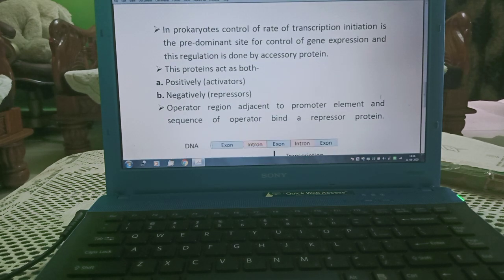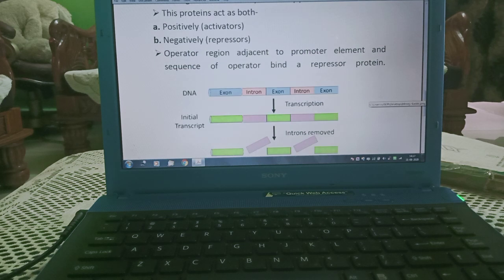In prokaryotes, control of rate of transcription initiation is the predominant site for control of gene expression, and this regulation is done by accessory protein. This protein acts both positively and negatively. They are known as activators and repressors respectively. Operator region adjacent to promoter element and sequence of promoter bind a repressor protein.